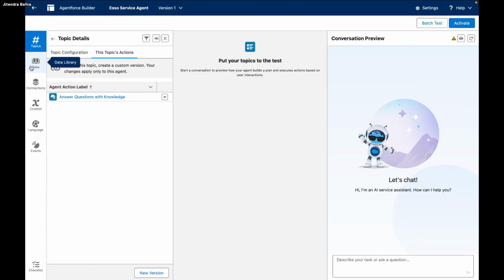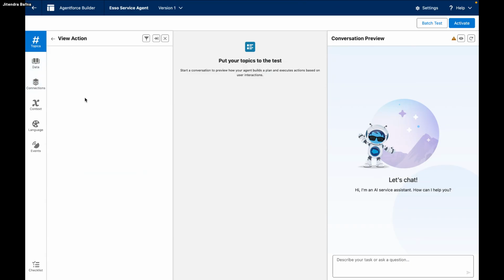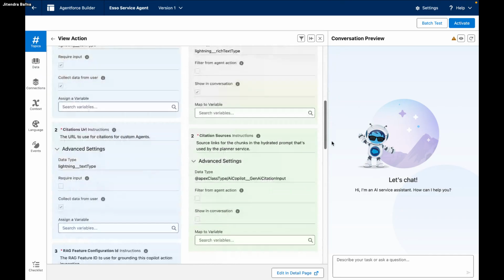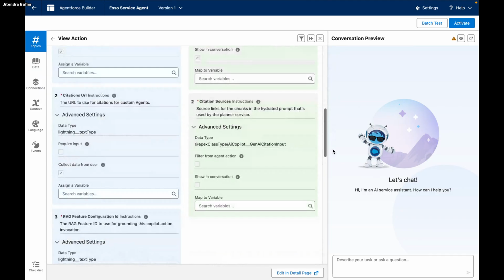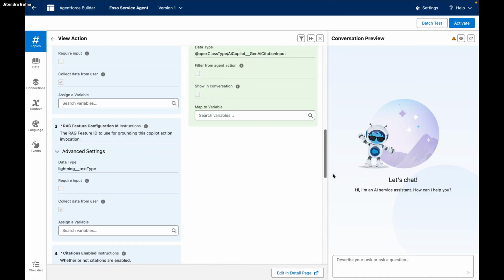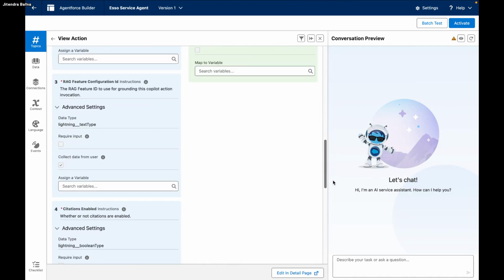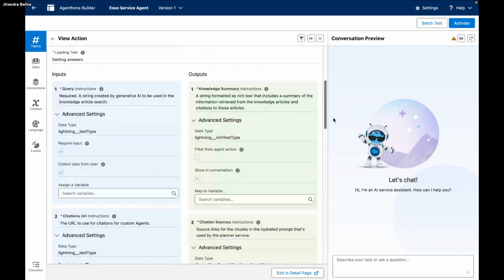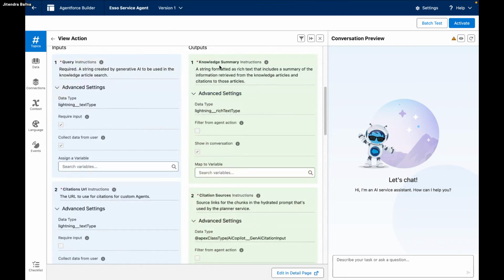So we just have to add the library here, and we already have an action here, right? That action has a few parameters. It expects a query and a citation URL, though I don't think we have to provide any citation URL. These are all inputs, right? And for output, it will give a knowledge summary and a citation source, like the source from where it has been read. So these are the inputs and outputs defined in your action, right?